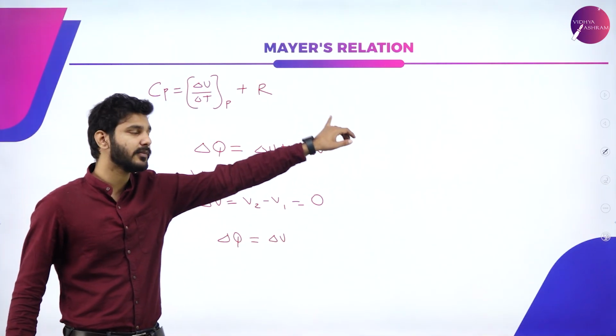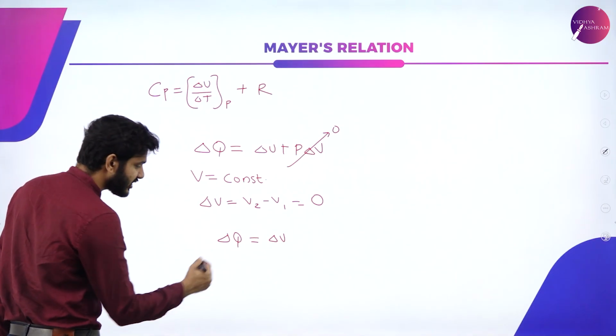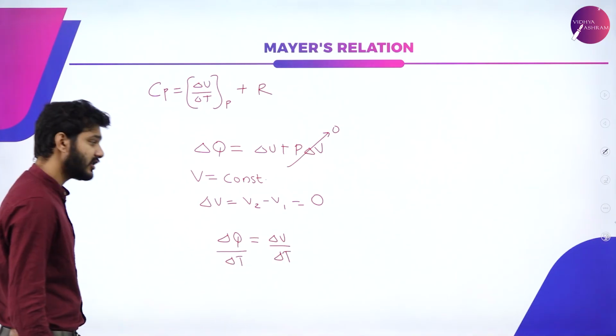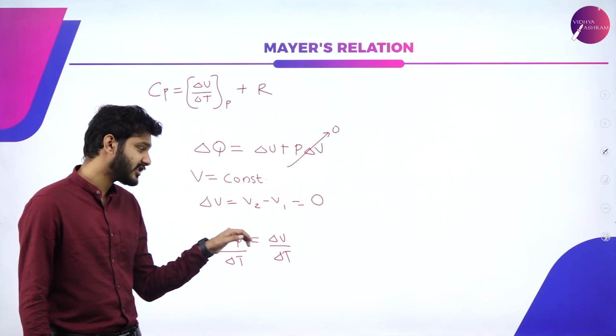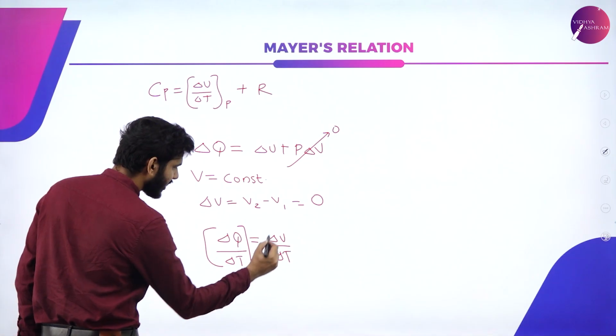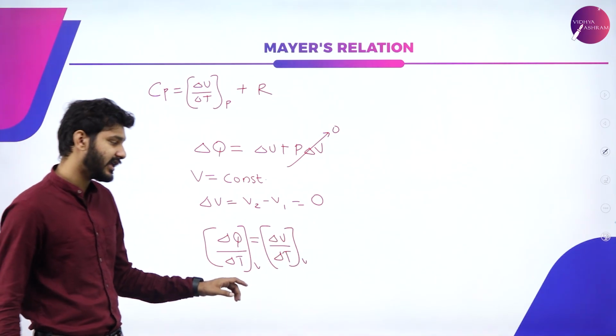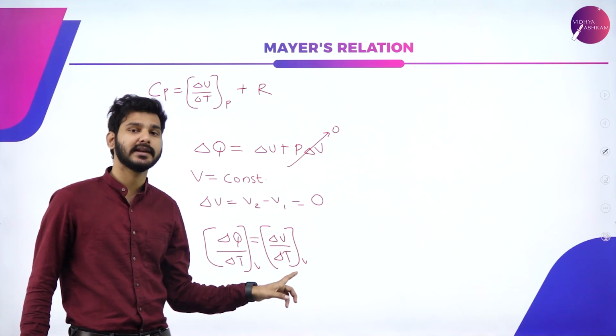Now again, I'm going to divide this equation by delta T. So at constant volume, delta Q by delta T is equal to delta U by delta T.